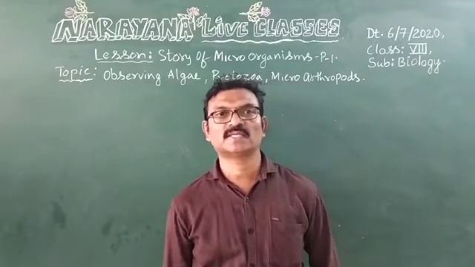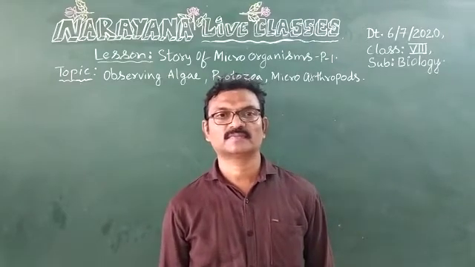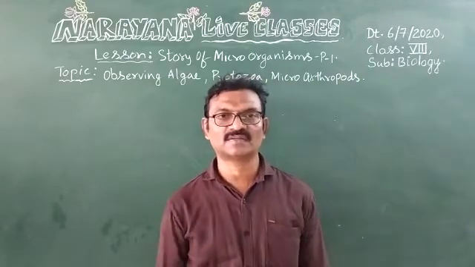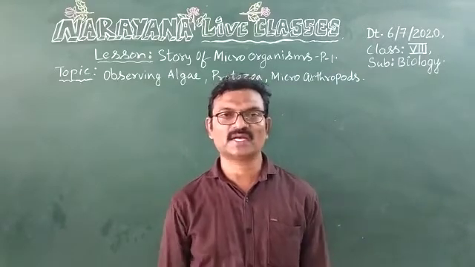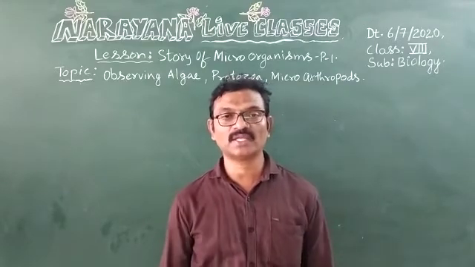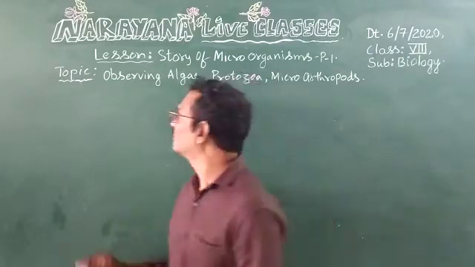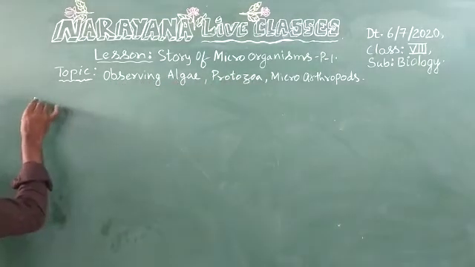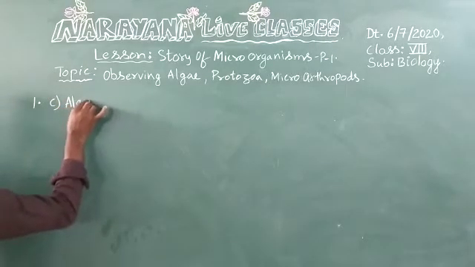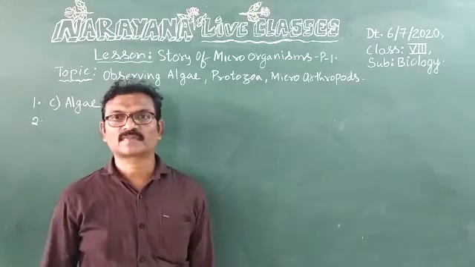The first one is pond is greenish because of growth of dash. When you observe ponds, they are greenish in color. Why they are green in color? Option C, C for algae. Algae is growing in the pond water. That's why they are green in color. The first one, answer is C, algae.